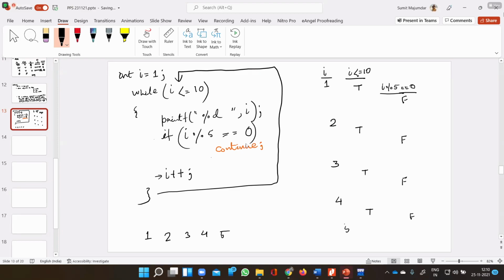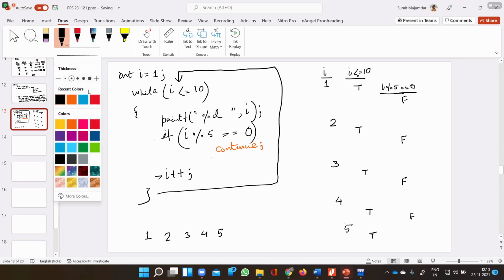So the I value will be 5. The for loop condition is true, so the value of I will be printed. I value will be 5. Then, if I modulus 5 equals 0, is this true or false? True, it is true.